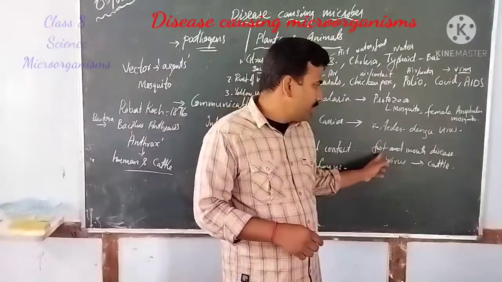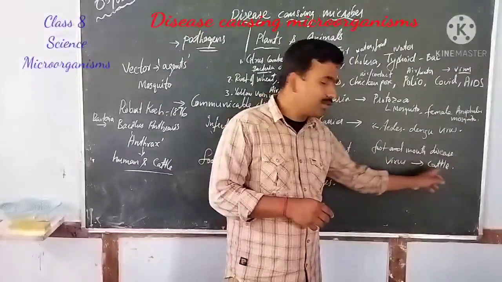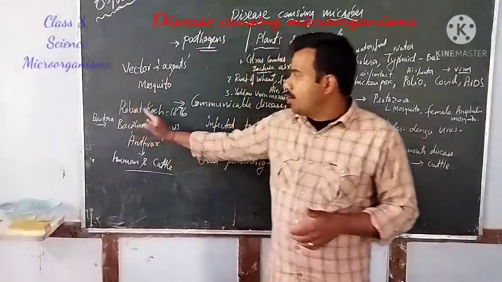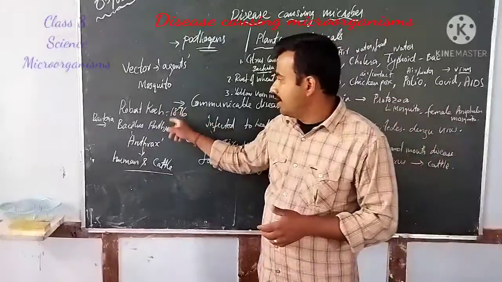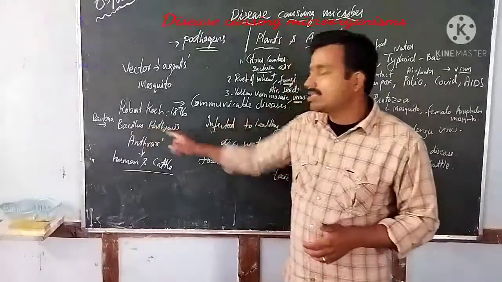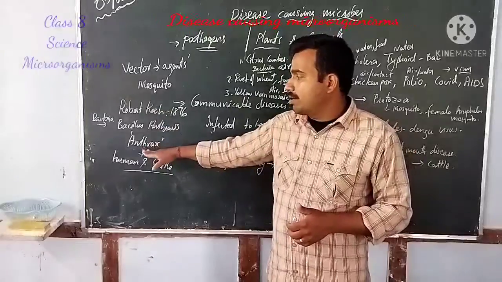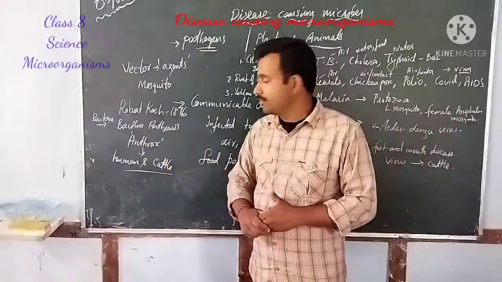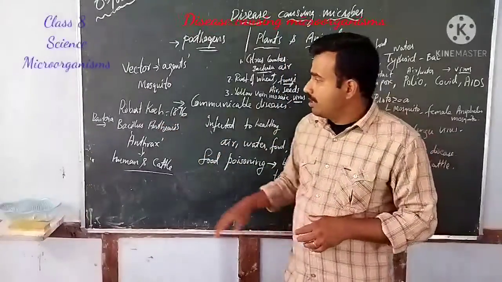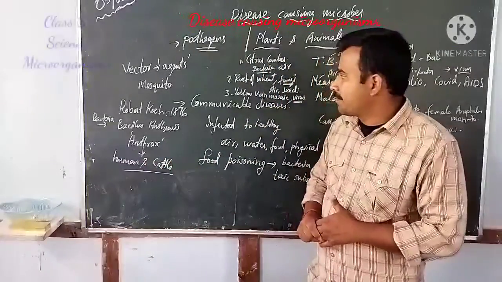Here you can see another carrier, the Aedes mosquito, which is a carrier of the dengue virus. Another disease, caused especially in cattle, is foot and mouth disease, which is caused by a virus. And again, Robert Koch was a great scientist. In 1876 he noticed that Bacillus anthracis, a bacteria, is the cause of the disease called anthrax. This microorganism causes the disease both in humans as well as cattle.